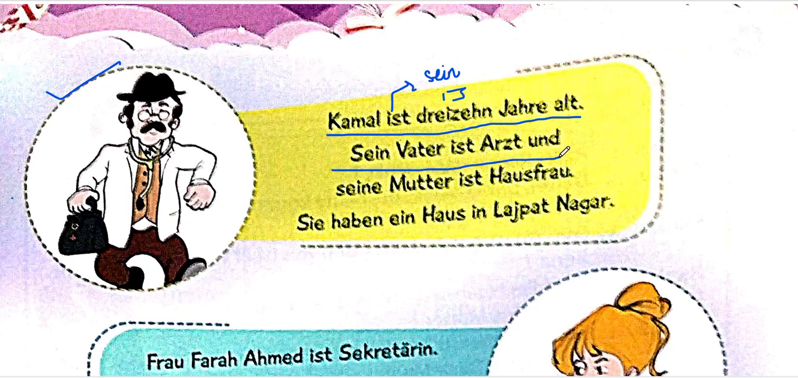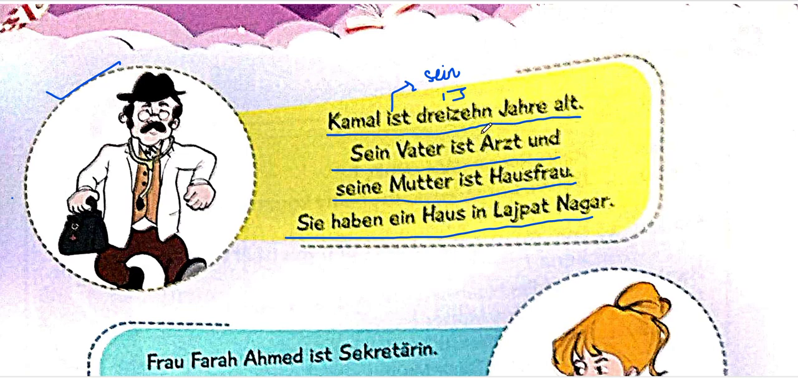Sein Vater ist Arzt. That means his father is a doctor. Und seine Mutter ist Hausfrau. And his mother is a housewife or housemaker. Sie haben ein Haus in Lajpat Nagar. They have a house in Lajpat Nagar. This is what it means.